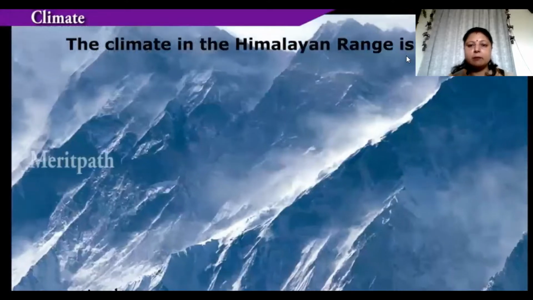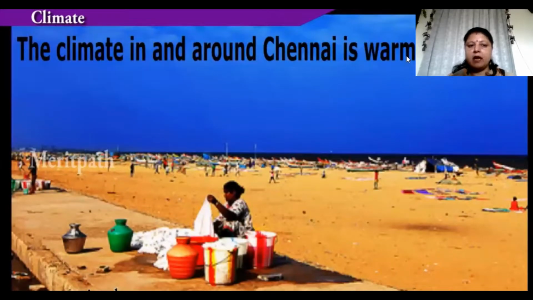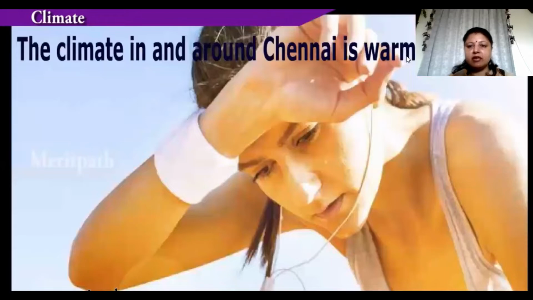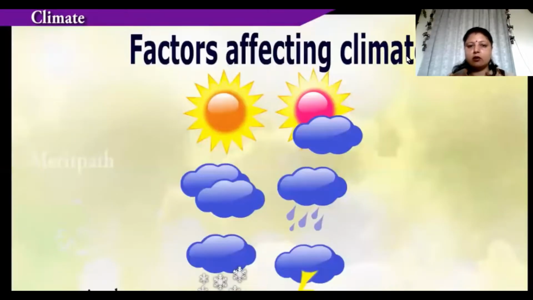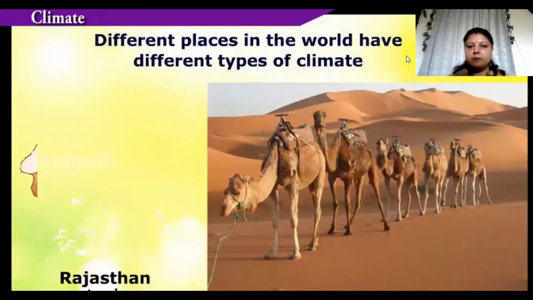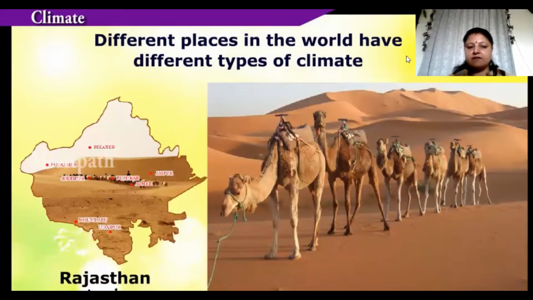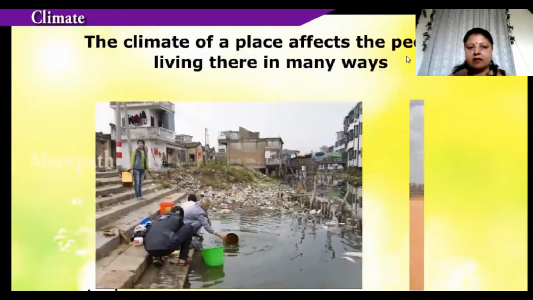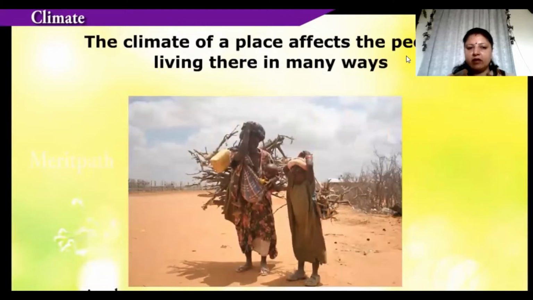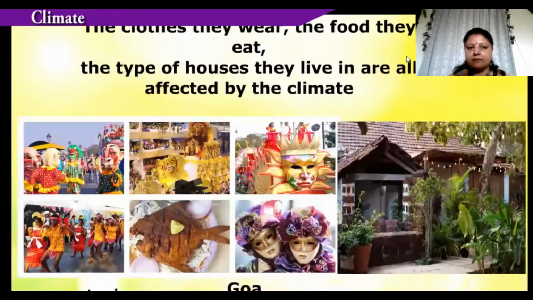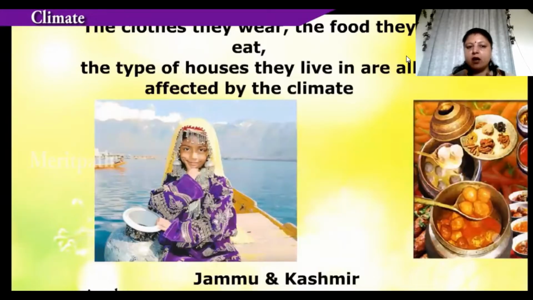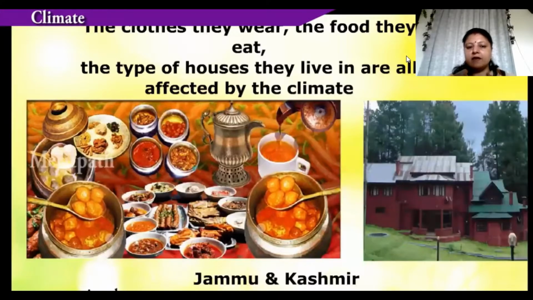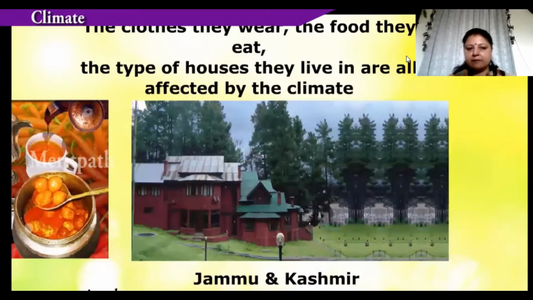The climate in the Himalayan range is cold, and the climate in and around Chennai is warm. Now, there is a lot of difference. So this difference is because of the factors that affect the climate. Different places in the world have different types of climate. It affects the people living there in many ways. The clothes they wear, the food they eat, the types of houses they live in, they are all affected by the climate of a place.